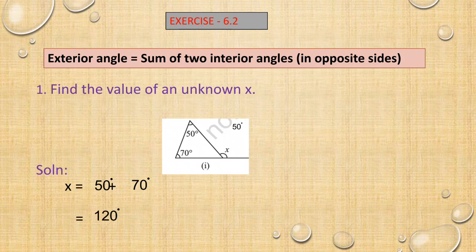What are the angles? 50 degree plus 70 degree, you will get 120. So the value of x is 120 degree. We are adding the opposite interior angles 50 plus 70, which are opposite to x, which is equal to 120.